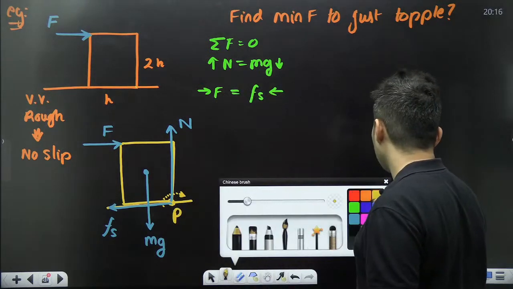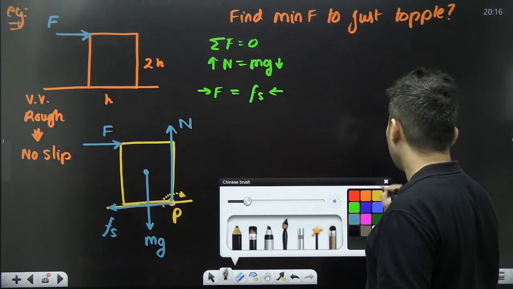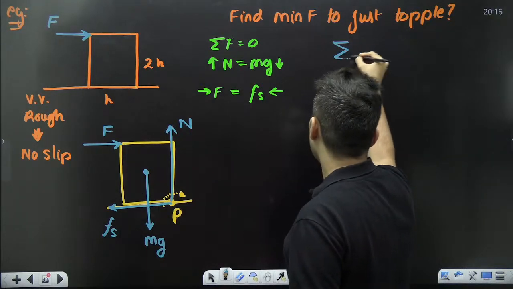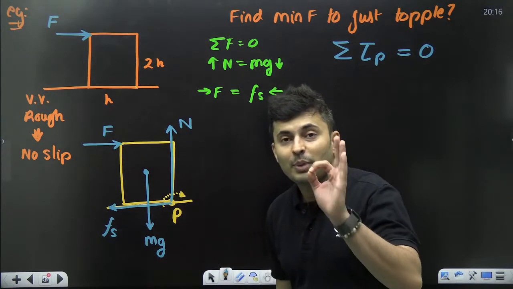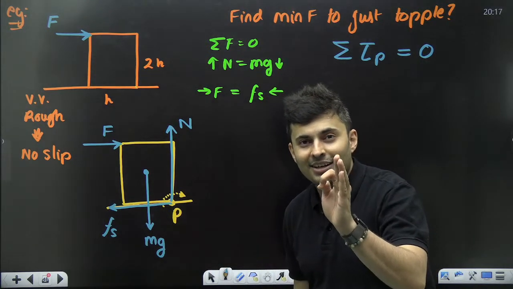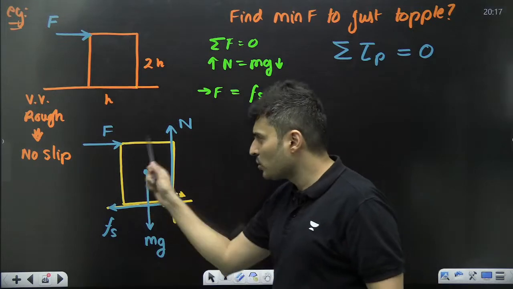How about measuring the total torque about that point? The total torque about that point will be 0, because you know the advantage of that point. I could have chosen any other point.